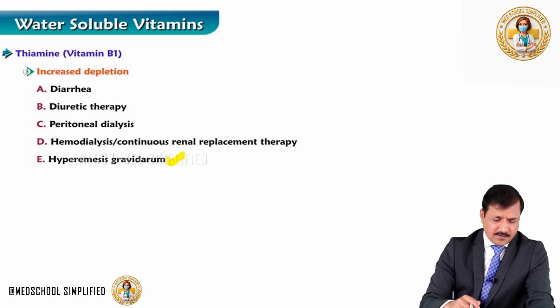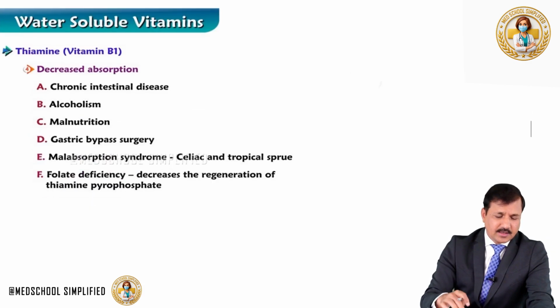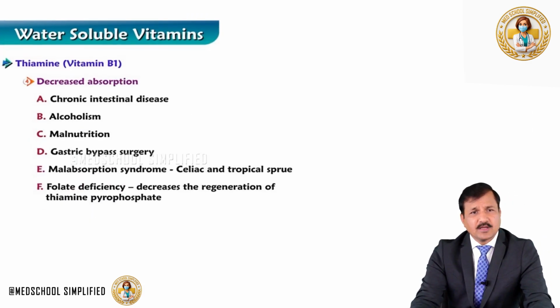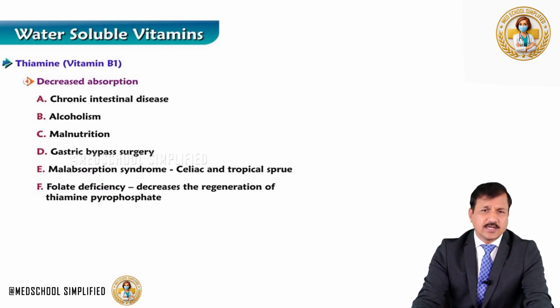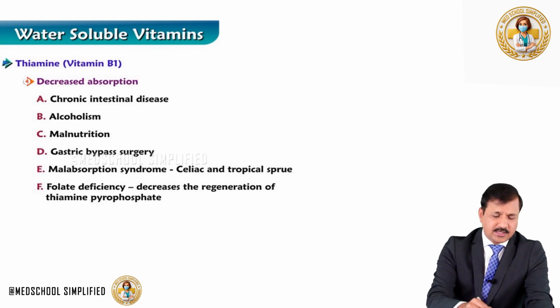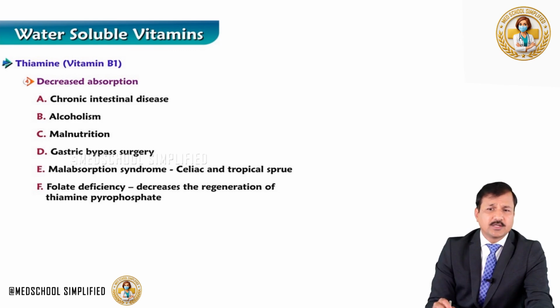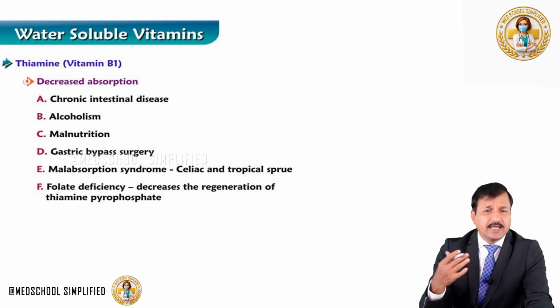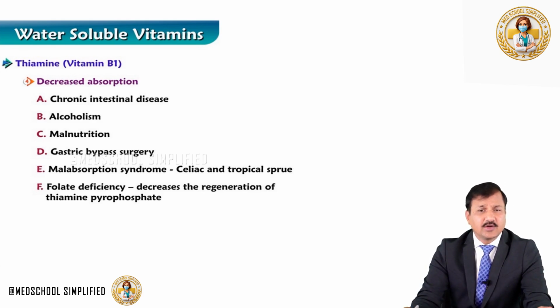Coming to decreased absorption as a cause of thiamine deficiency. If there are any issues with intestinal absorption, like chronic intestinal diseases, examples being tropical sprue, celiac disease, or chronic diarrhea going on for a long time, or intestinal infestations, bacterial overload, things like that.